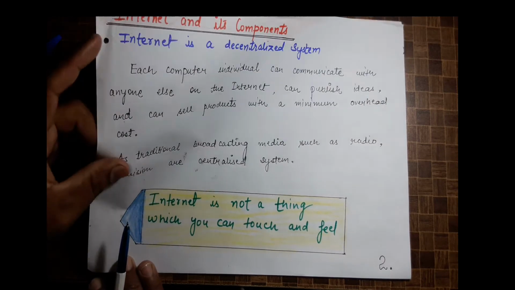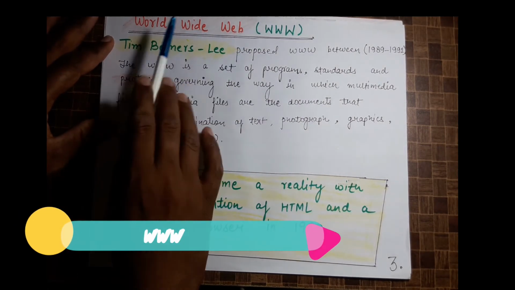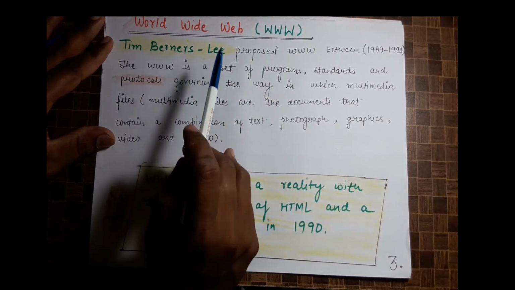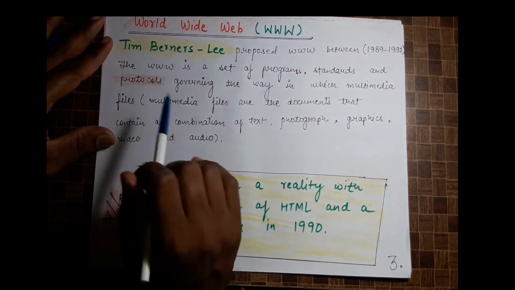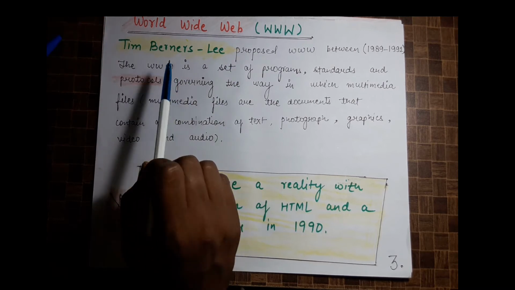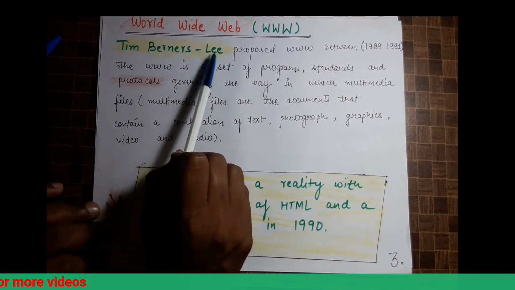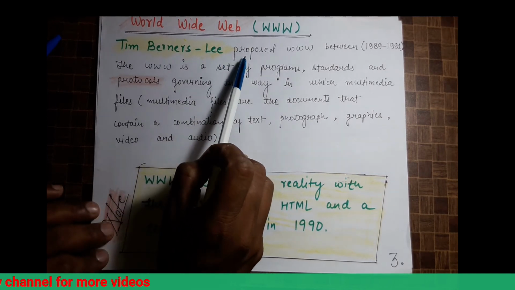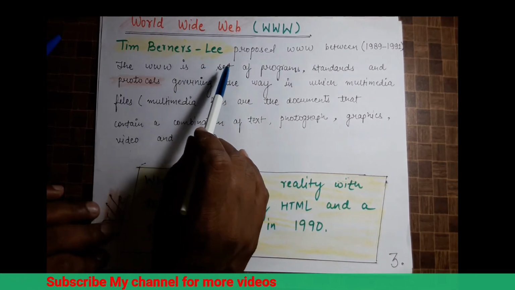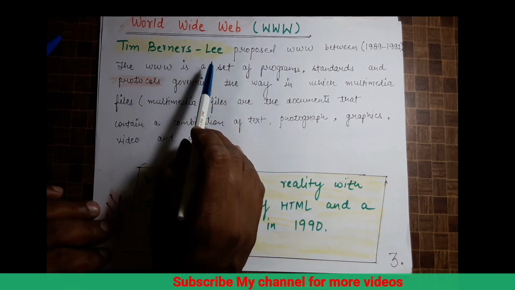Okay, we'll move to the next one, that is the World Wide Web, which we call www. If we are going to the internet, we have to include www at the start of the web address, such as www.google.com. We are not writing only google.com; we have to write www in front.